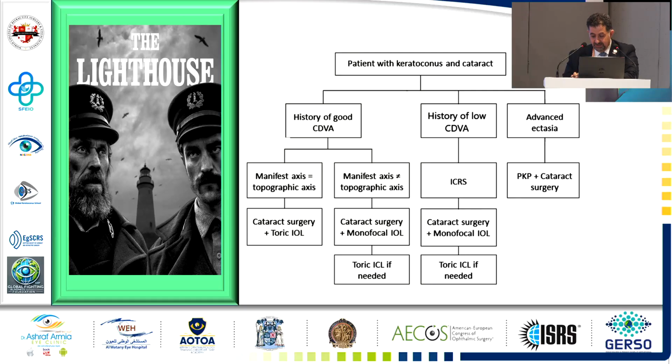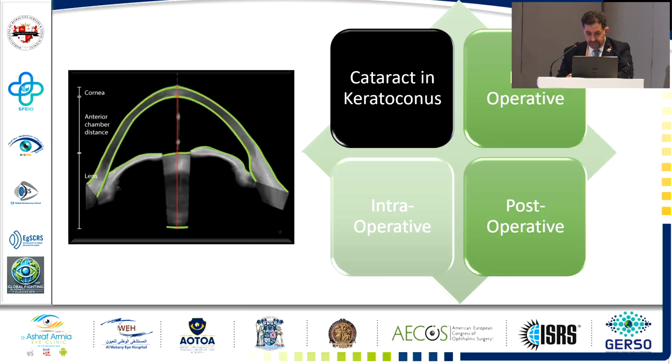In my opinion, after all these years, you divide it into a history of good corrected distance visual acuity and a history of low. If the manifest equals the topographic, you go for cataract with toric IOL. If the manifest does not match the topographic, you go for cataract with monofocal IOL, and if there is any residual, you can go for toric ICL. If it's a history of low vision with irregular cornea, definitely don't go for cataract unless you make the cornea regular before cataract surgery.